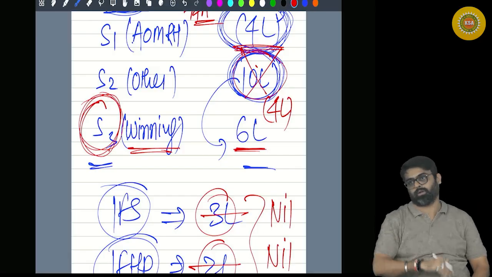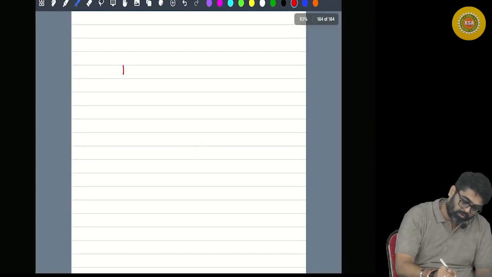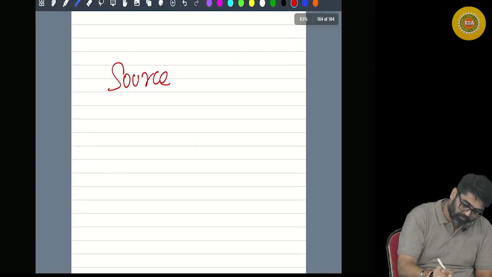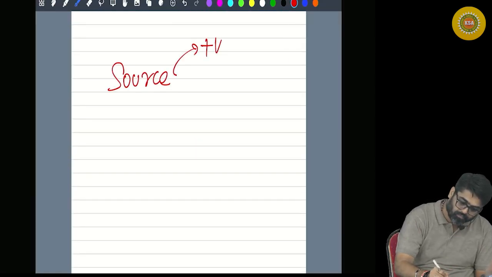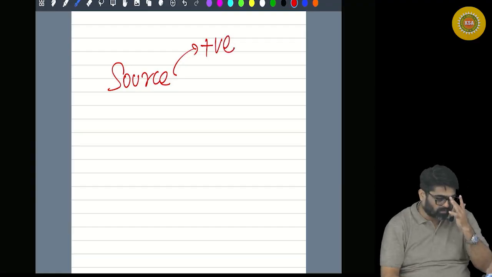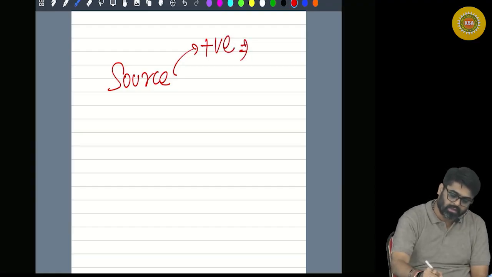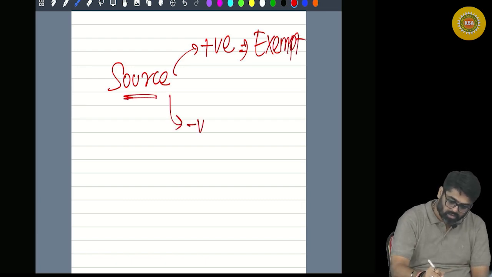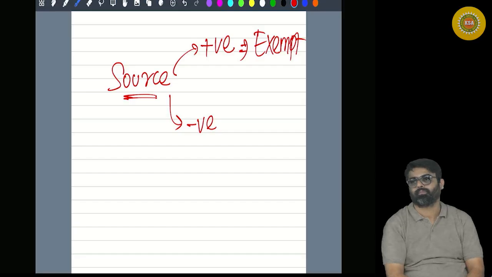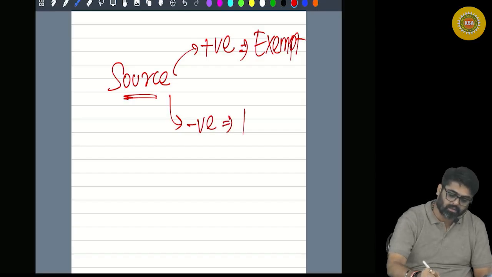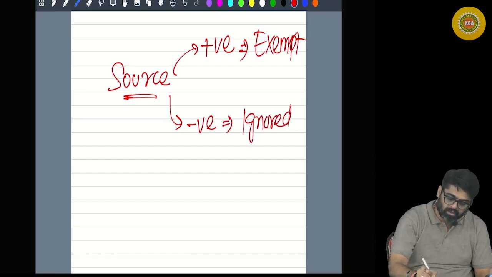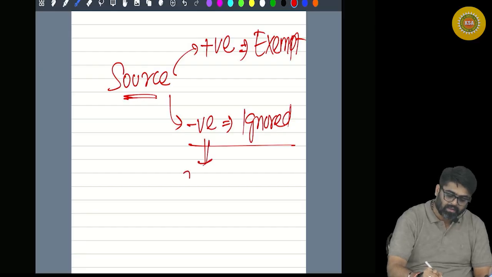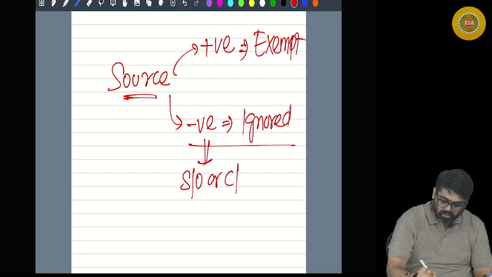Now, one more important thing. If any source is there, if that source is giving you positive income, that income is exempt. This same source can give you negative income also. Then that negative income will also be ignored. That negative income cannot be set off or carry forward.